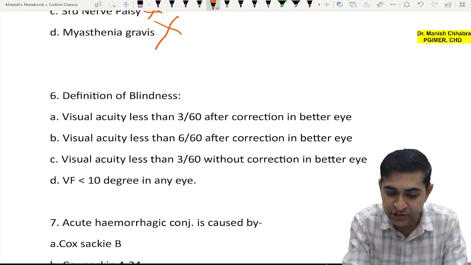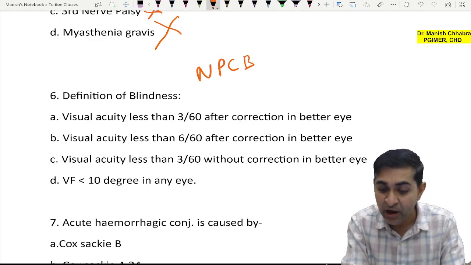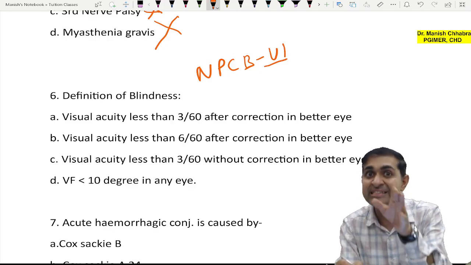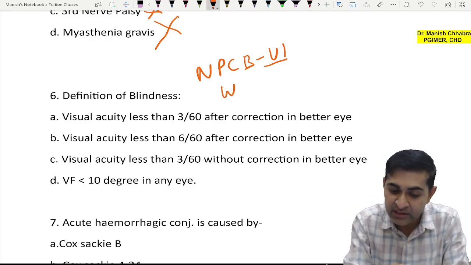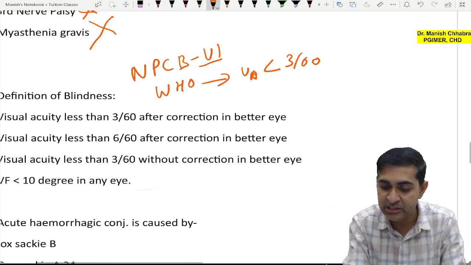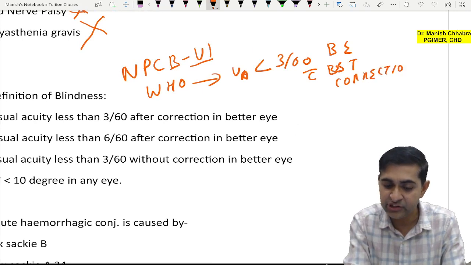So there are two definitions. One is as per NPCB. Now NPCB is the National Program for Control of Blindness and Visual Impairment. Another is WHO. So WHO is when the visual acuity is less than 3/60 in the better eye with best correction. So this is one definition.